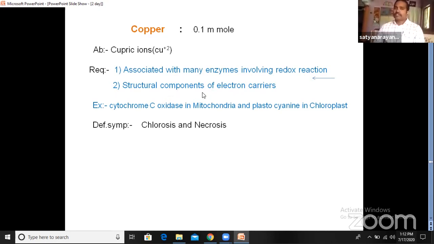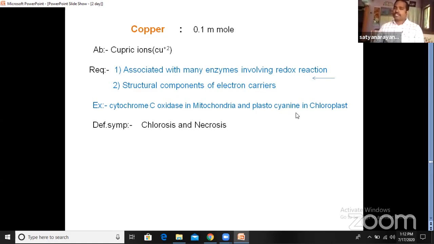Then structural components of electron carriers. Electron carriers are those which carry electrons. These electron carriers are very important in the photosynthesis process as well as the respiration process. Here we'll see certain examples of electron carriers: cytochrome C oxidase. Cytochrome C is an electron carrier and it oxidizes in the mitochondrial reactions.